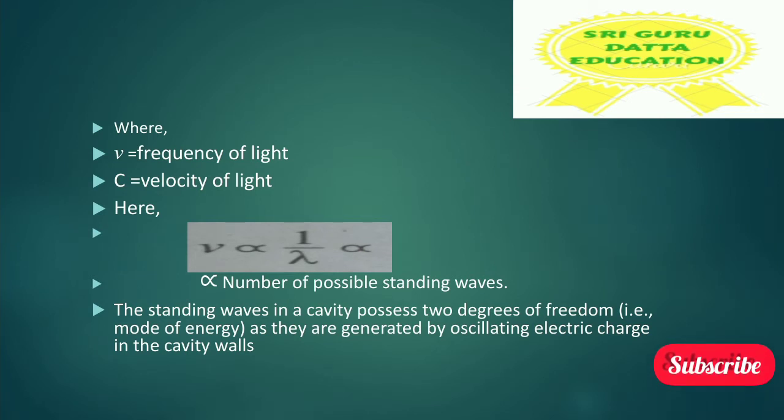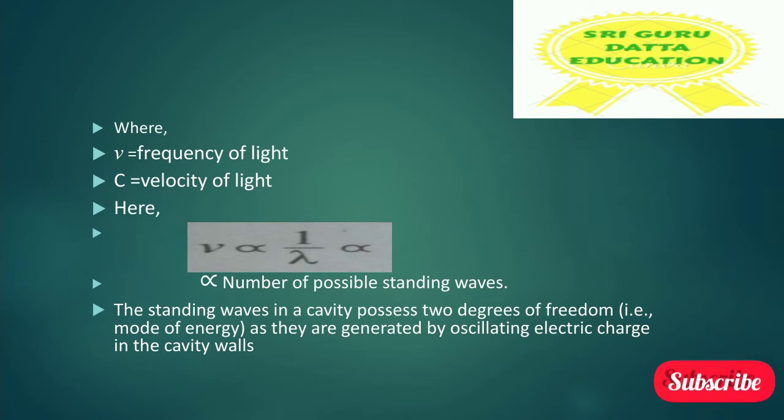The standing waves in a cavity possess 2 degrees of freedom, that is mode of energy, as they are generated by oscillating electric charge in the cavity walls.